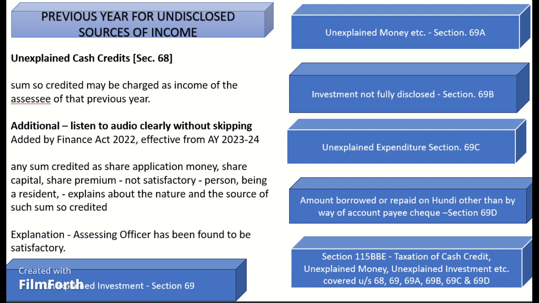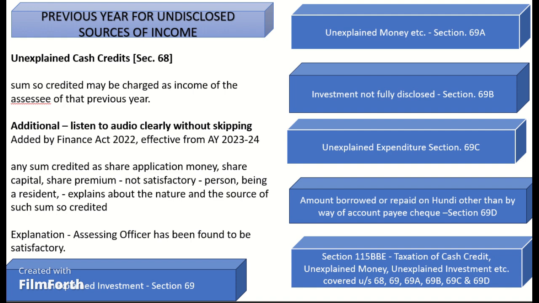Next is Section 69A: Unexplained money, etc. Where in any financial year the assessee is found to be the owner of any money, bullion, jewelry or other valuable article and the same is not recorded in the books of account, and the assessee offers no explanation about the nature and source of acquisition of such money, bullion, etc., or the explanation offered is not satisfactory in the opinion of the assessing officer, the money and the value of bullion, etc. may be deemed to be the income of the assessee for such financial year.